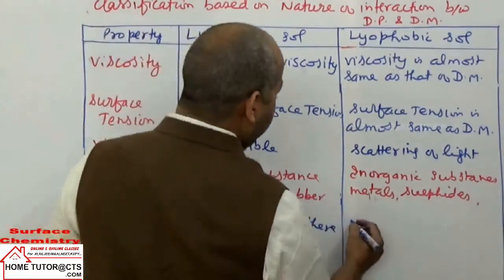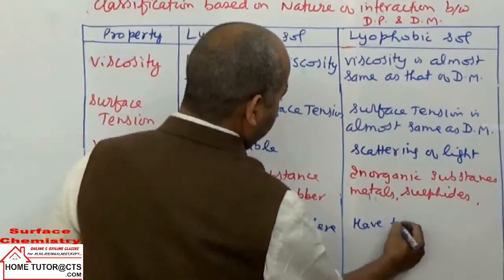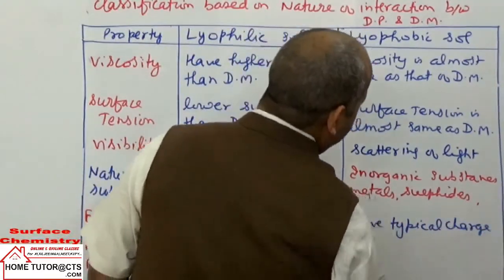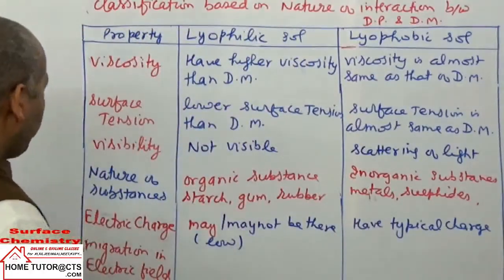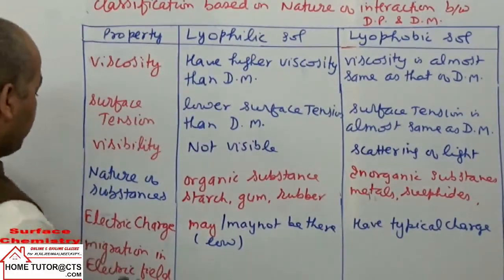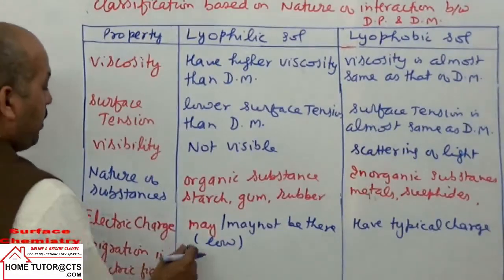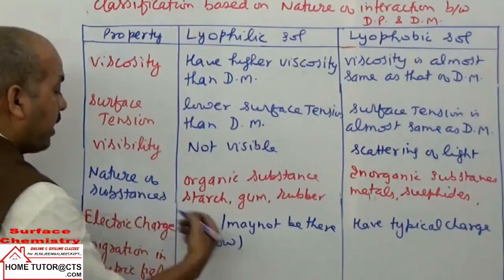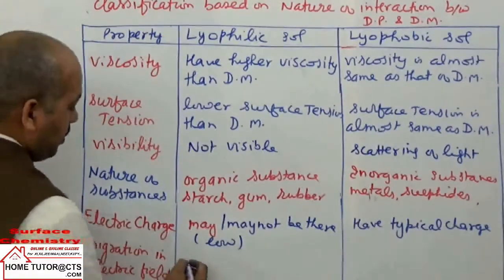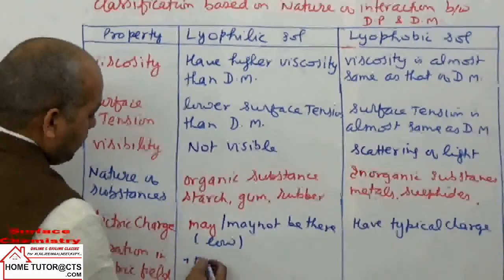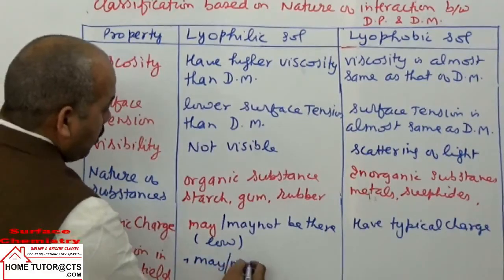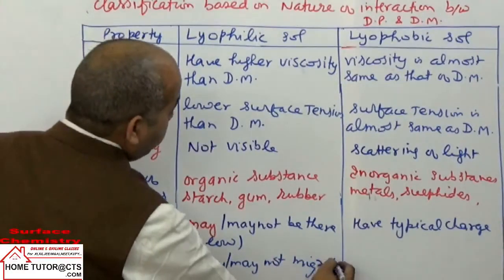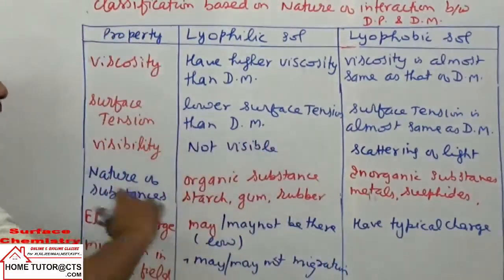They have typical charges to maintain stability. Then for migration in an electric field: because of charges, they may or may not migrate, and migration can be in either direction.